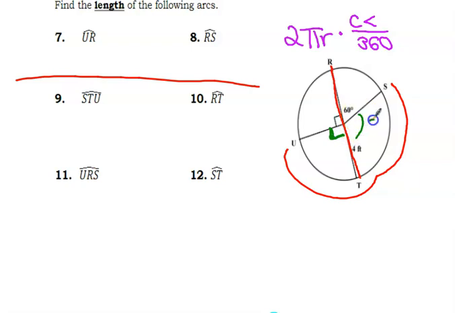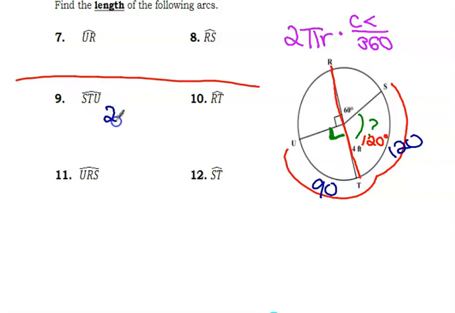And then I need to figure out what this one is. So this is also 180 degrees together. So if that's 60, this has to be 120 degrees because those two have to add up to 180. These two also have to add up to 180. So now if I want to go from STU, I have 120 degrees, and I also have 90. So I have to add those together, and that would be 210.